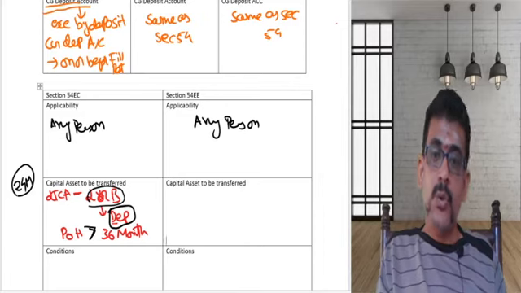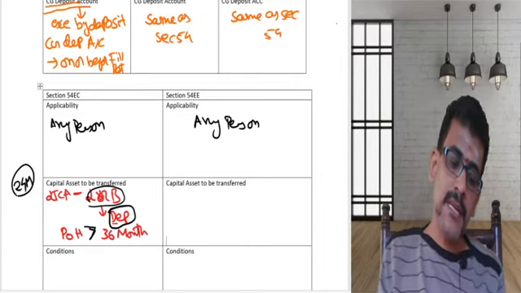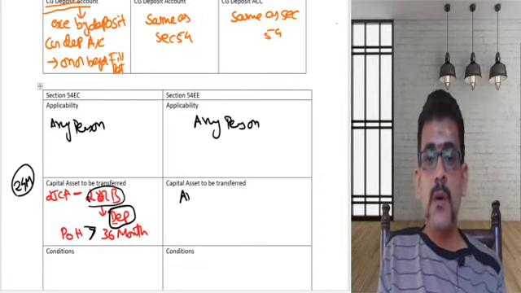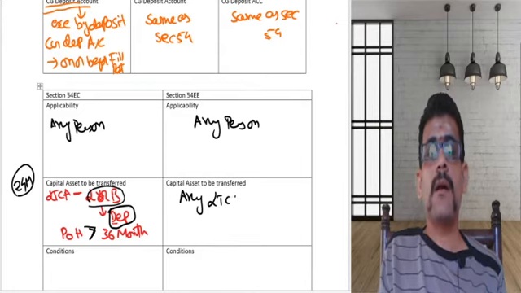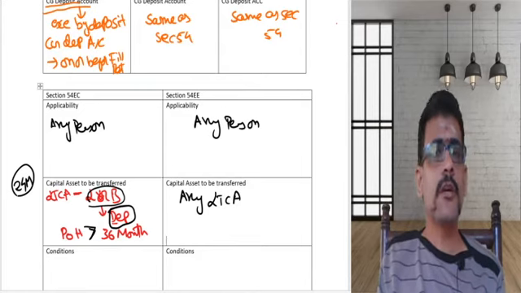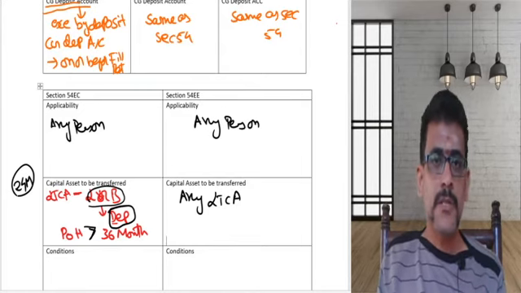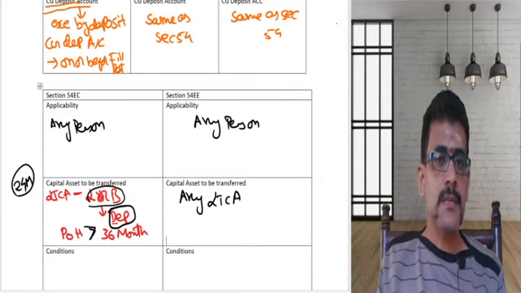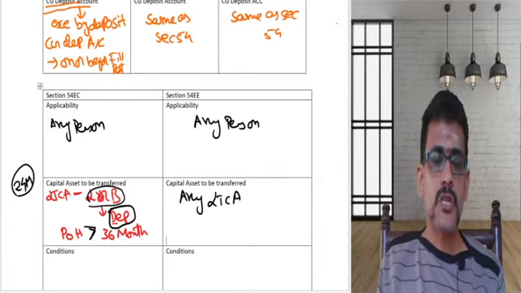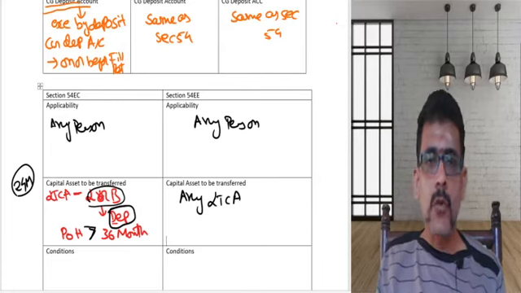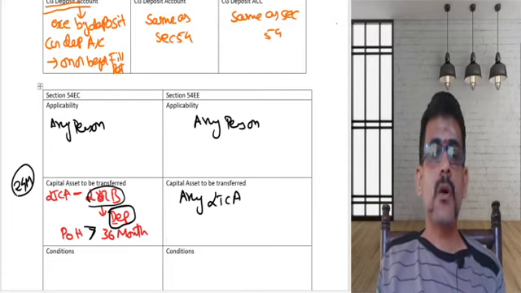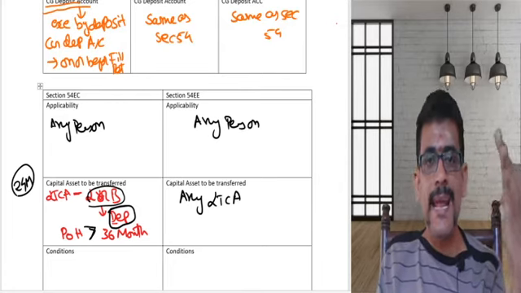Then coming to the next section, 54EE, here you can transfer any long-term capital asset. If you look into 54, you are transferring a long-term residential house property. If you look into 54EC, you are transferring a long-term capital asset, only land and building.